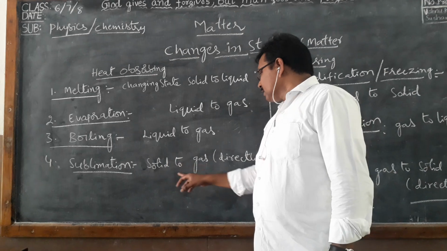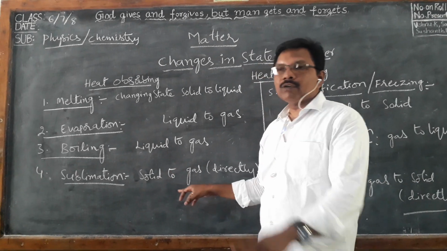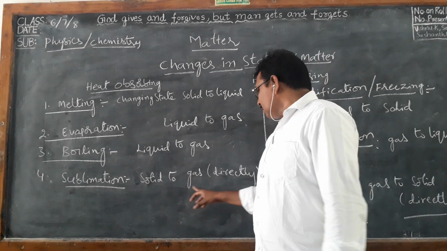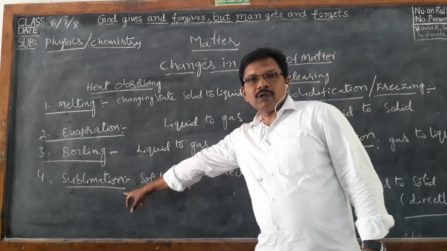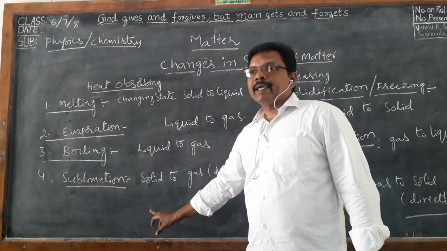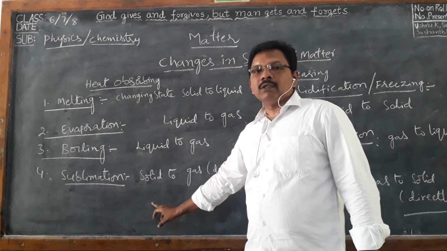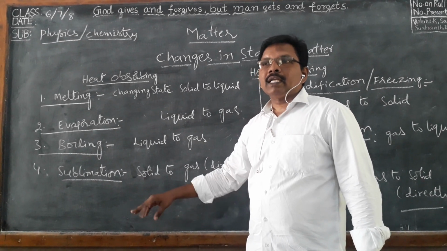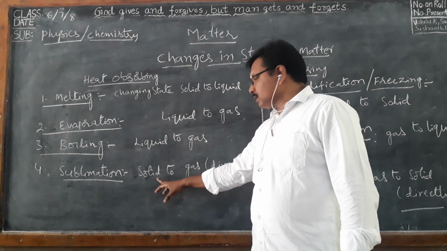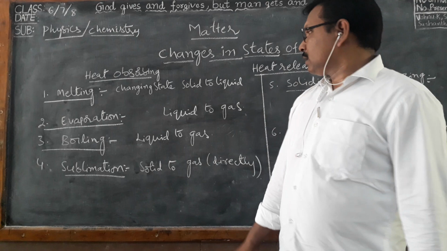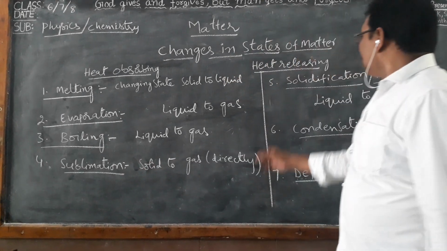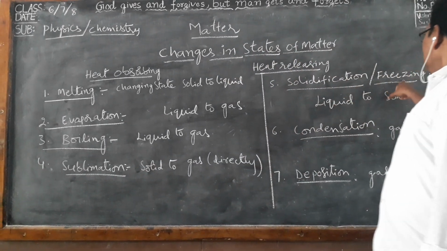So solid changes to gas directly. That process is called sublimation. For example, when we heat camphor or a naphthalene ball, it converts directly into gas. We cannot see a liquid stage. That is called sublimation.